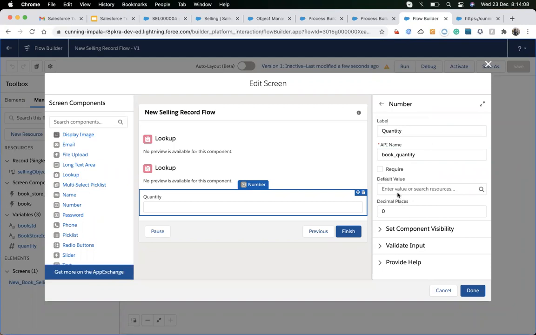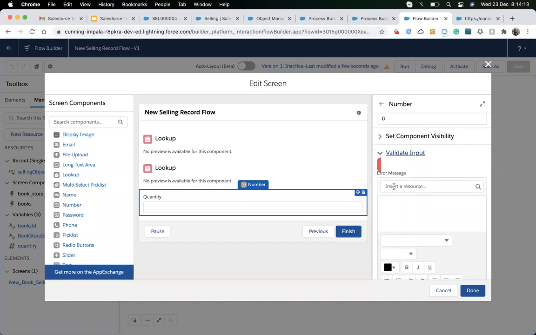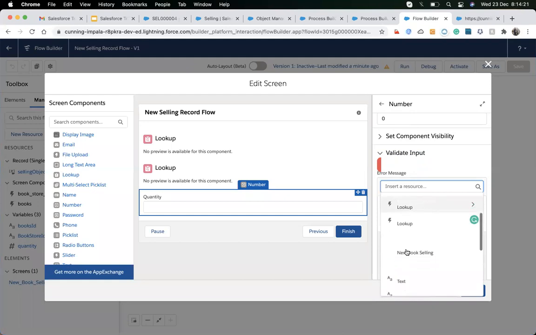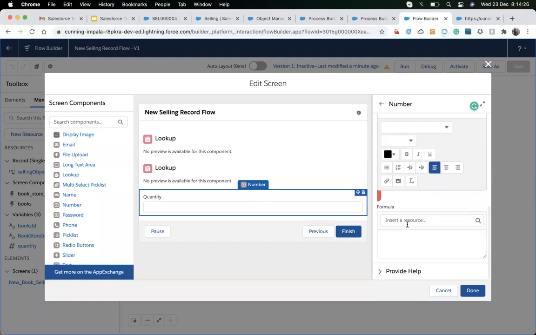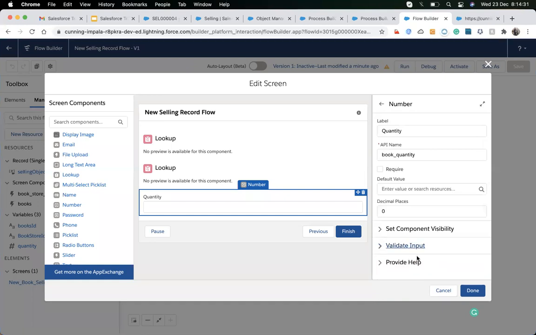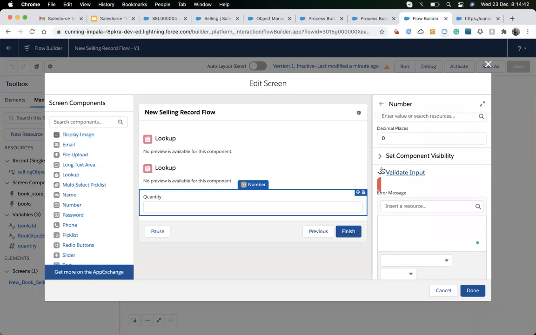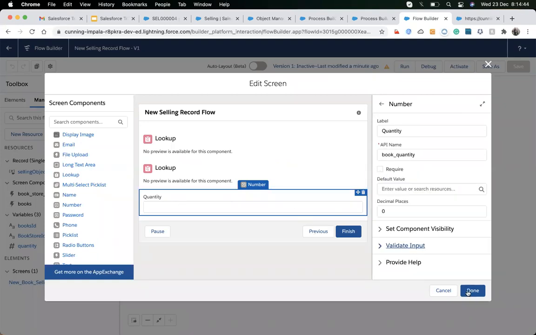Again, the same thing. If any default value or something, component visibility, validate input. Suppose I want to validate it, or I want to provide a formula for it. I don't know what this is. Let it be as it is. First, let's take the parameter. I don't know why it's showing something like this. Okay, I hit done.